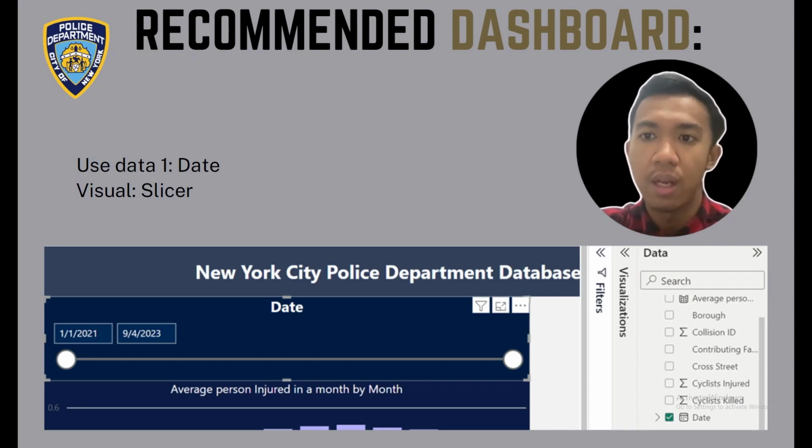For your information, the data we use is the date. In addition, the visual we use for this board is a slicer. So we can select or see the date of the incident in New York. Maybe the chosen day had no accident or many casualties.